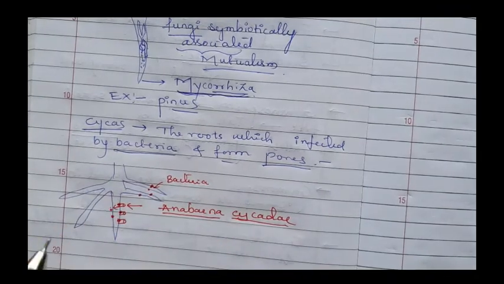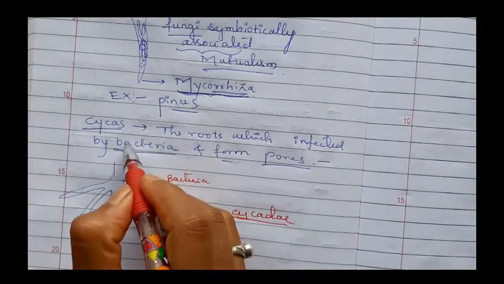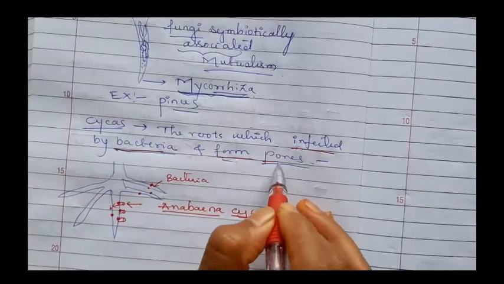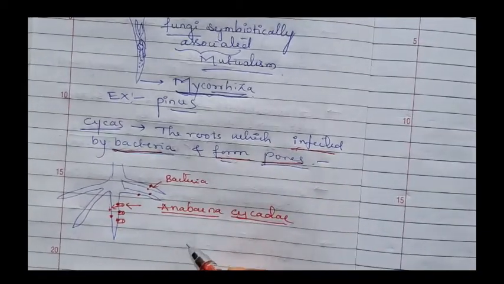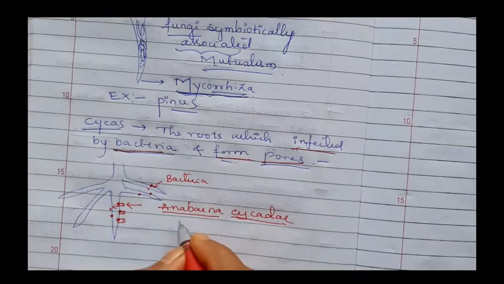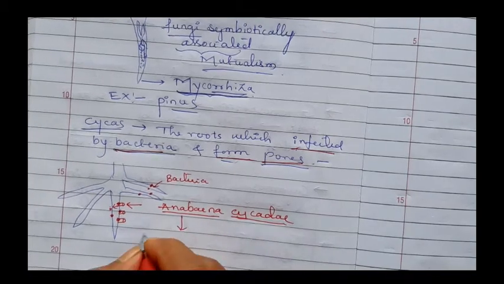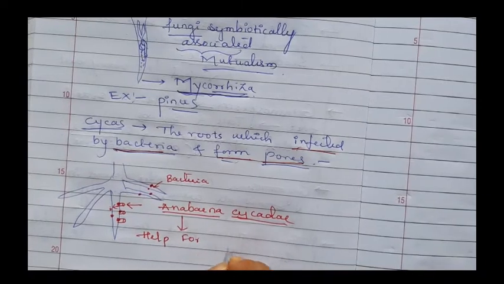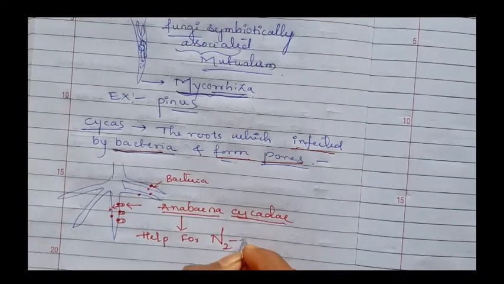Remember this one, this is very important. When the Cycas root is infected by the bacteria which forms pores, through those pores Anabaena cycadae enters into the root. It helps in nitrogen fixation.